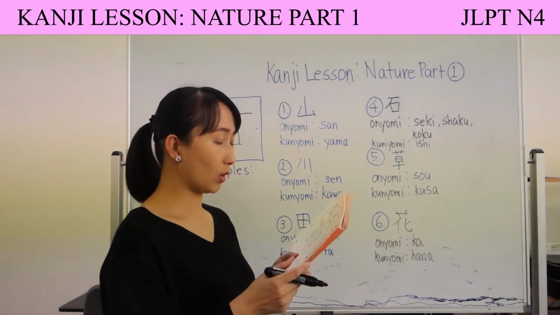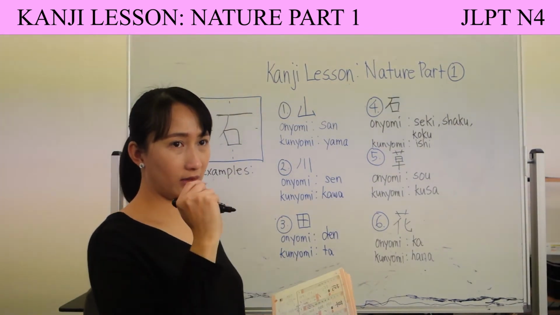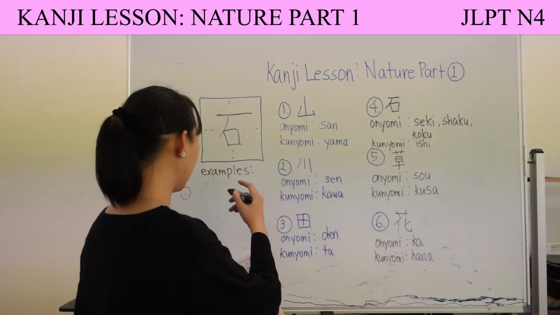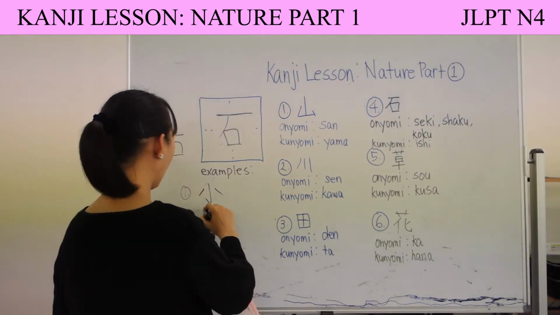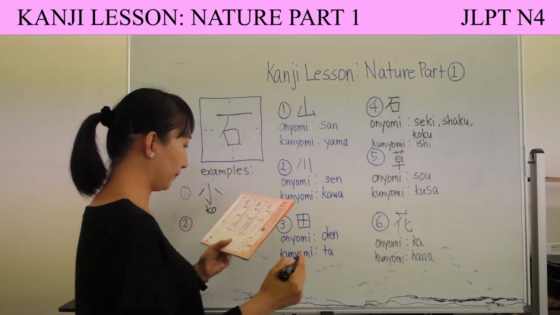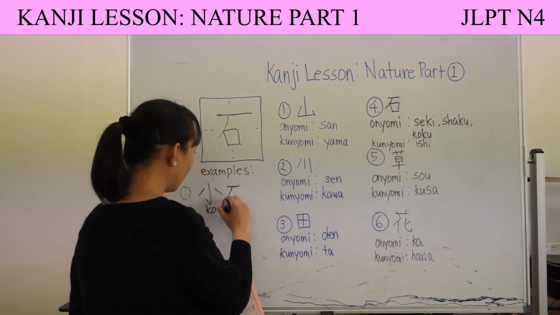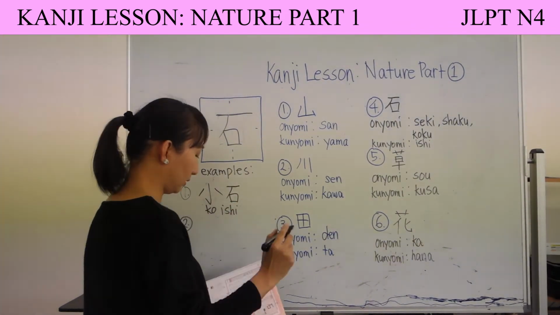ko ishi. Ko is the kanji for small, and you can also read that as o, just like ogawa. Then the kanji for ishi. Ko ishi means pebble.